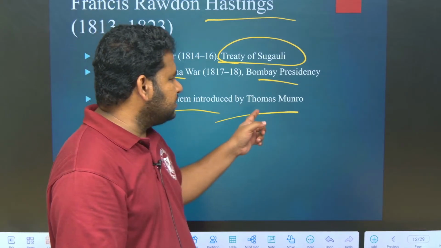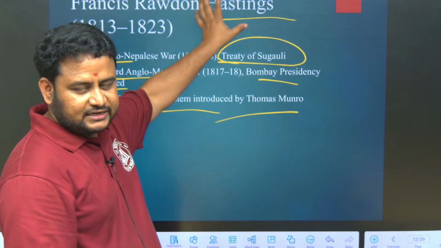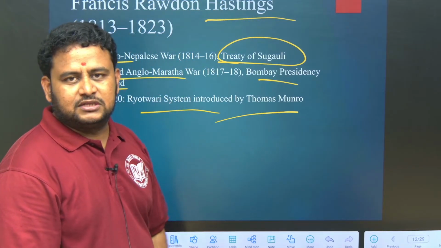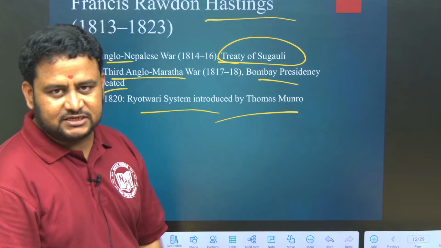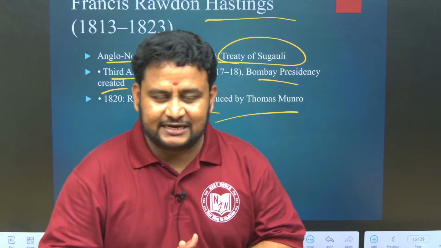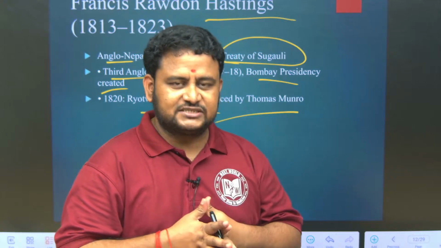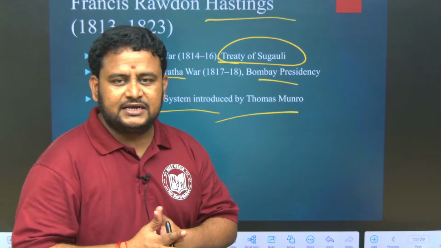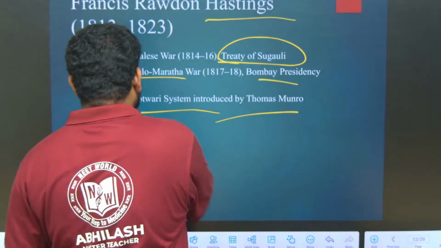The Ryotwari system was introduced by Thomas Munro, under whom? Under Rawdon Hastings, the Governor General of Bengal. Treaty of Sagauli was important, and the Bombay Presidency. Madras Presidency 1801, under whom? Under Lord Wellesley. Bombay Presidency is under Hastings. Which Hastings? Francis Rawdon Hastings, not Warren Hastings. Be clear with that. Under him only the Ryotwari system was introduced by Thomas Munro. Clear? 1820. This you have to remember.